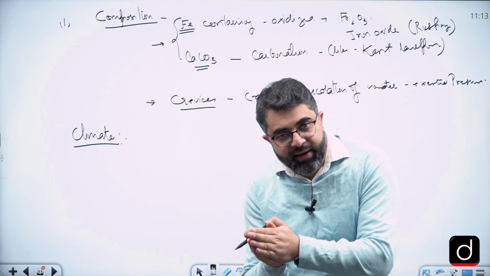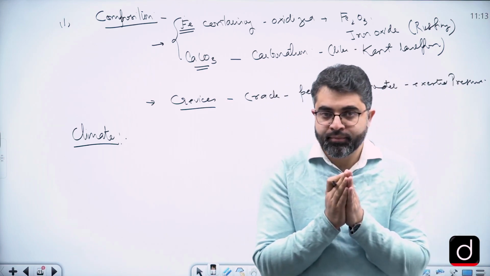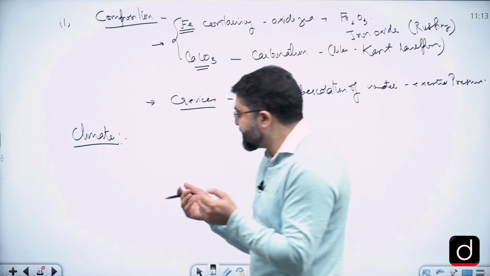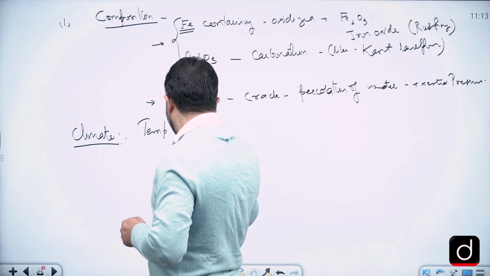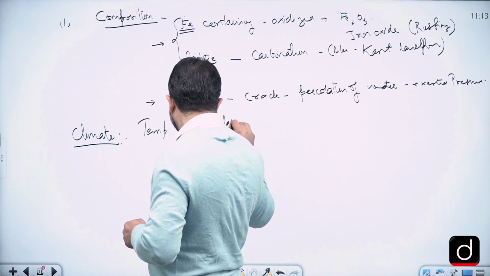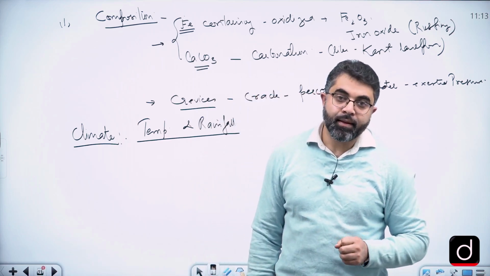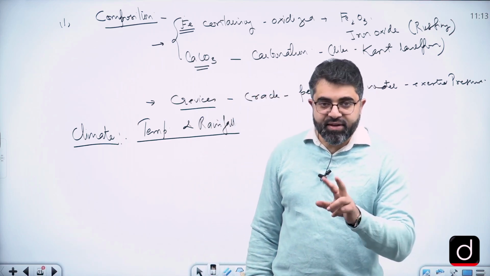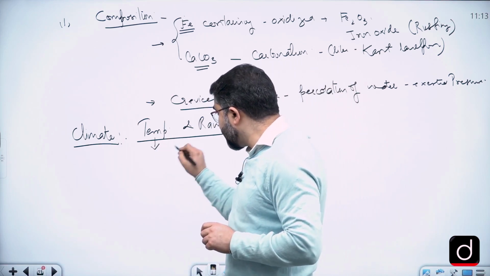Either the rainfall is very high or very low, right? That is the climatic condition that we consider. So it is temperature and rainfall that we consider.